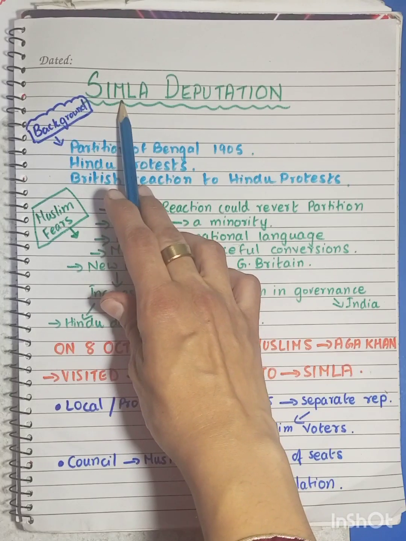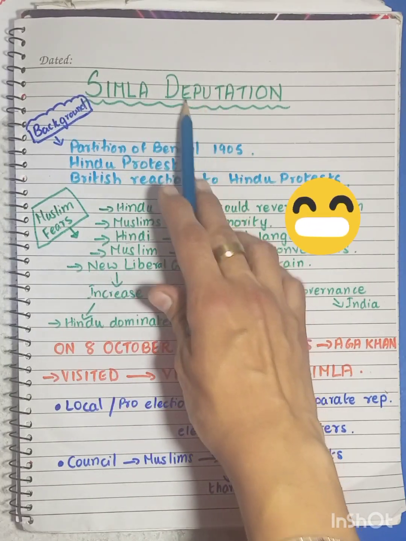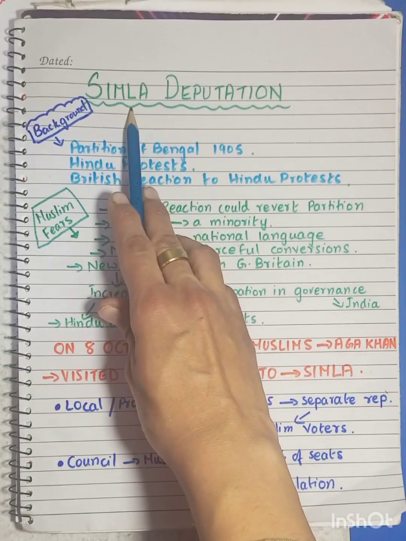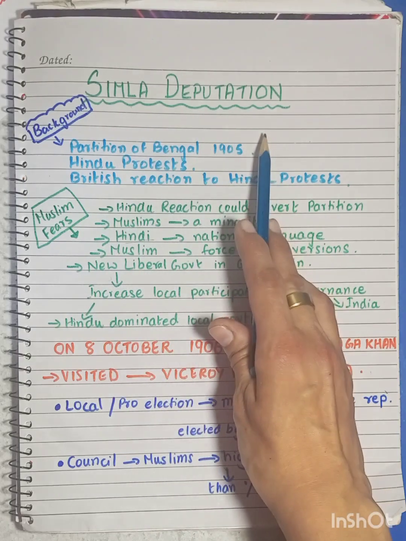Today's lesson will be on the Simla Deputation. The word Simla: what is Shimla? Shimla was the summer capital of British India, and deputation actually means a group of people on a mission. Shimla was a place in India, and today it's the capital of the North Indian state of Himachal Pradesh.